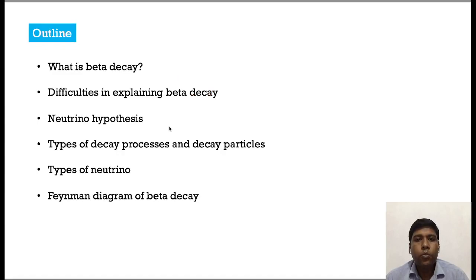So in this lecture, we are going to discuss the following items. We start with what beta decay is, what it means, and why scientists found so much difficulty in explaining it. Then we'll see how the idea of a new particle, which was at that time undiscovered experimentally, came about, and how the hypothesis shaped some key principles of physics, followed by its properties, and we will see how many types of this new particle there are in particle physics.